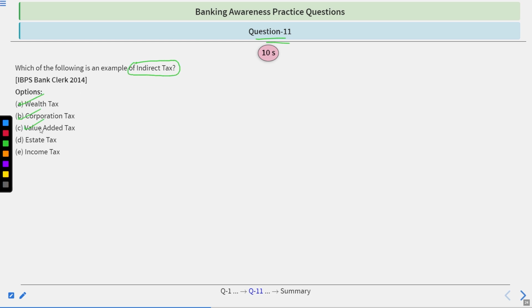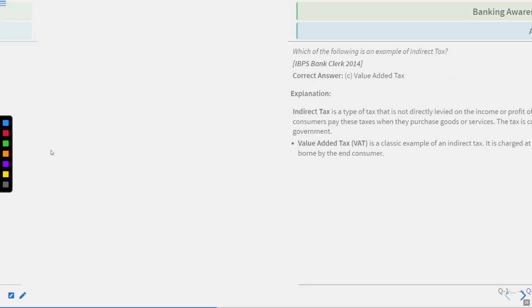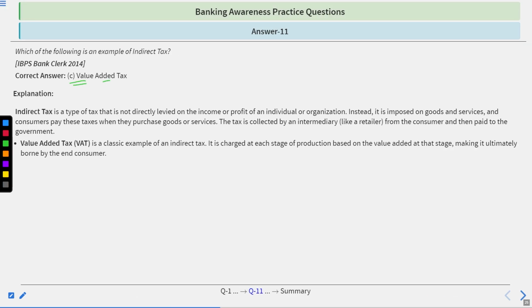Wealth tax, corporation tax, value added tax, estate tax, income tax. To answer this, you will have 10 seconds. Time starts now. Time's up. Correct answer is value added tax.